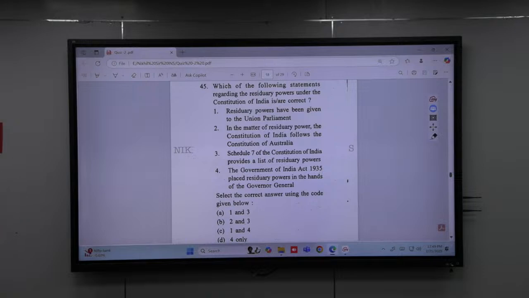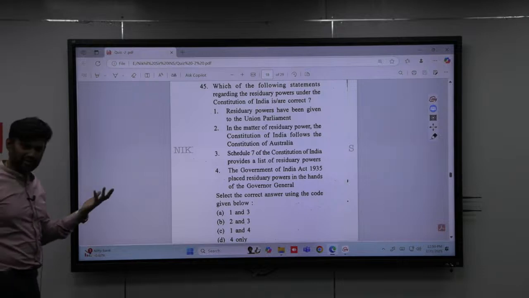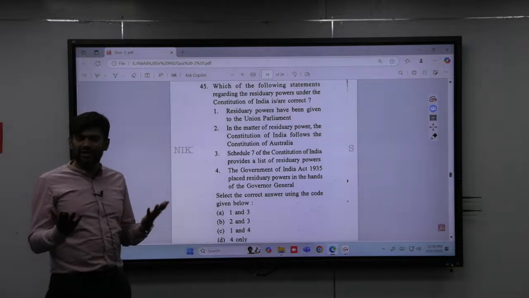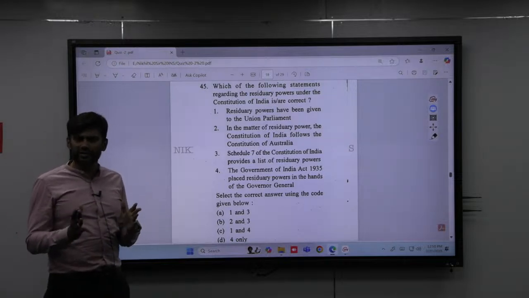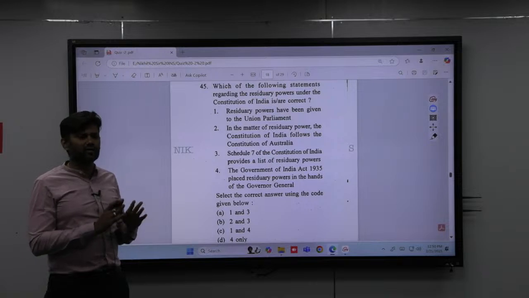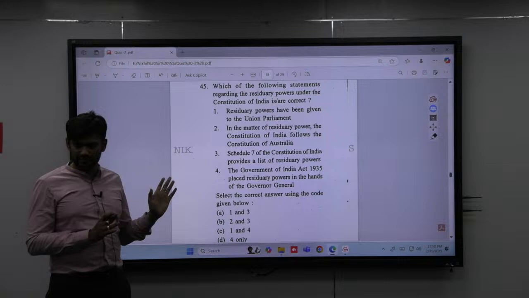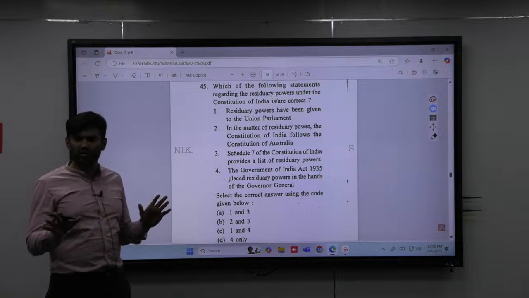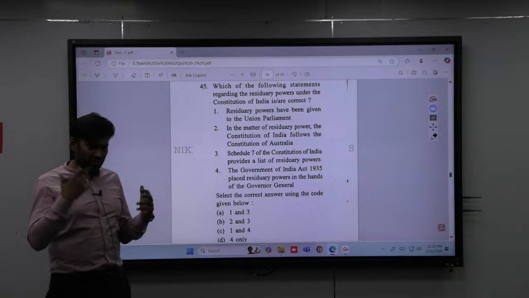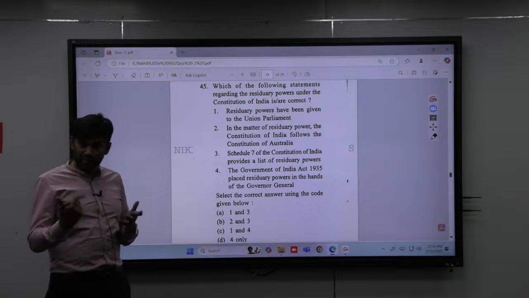This is just the difference between those people who make it to the mains and those who don't. It's not that those who clear prelims have something extra in them. All they do is be very careful in the exam. They are not going to make mistakes in these kinds of questions. That's what I told you, this exam is not just about which book you have read. This exam is also about how well you have practiced answering.